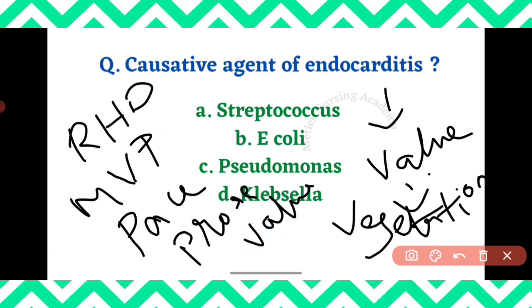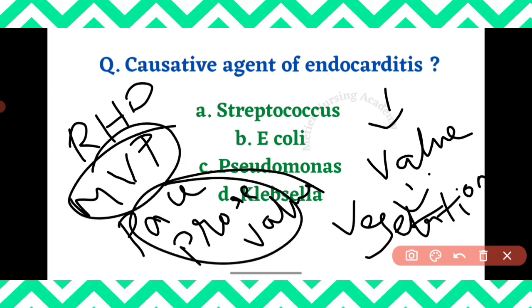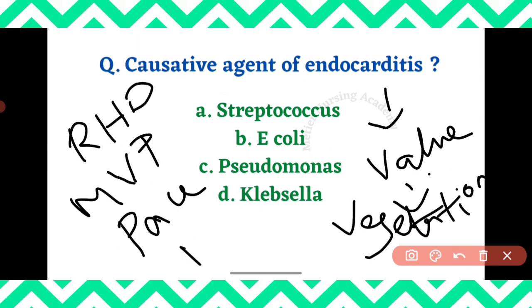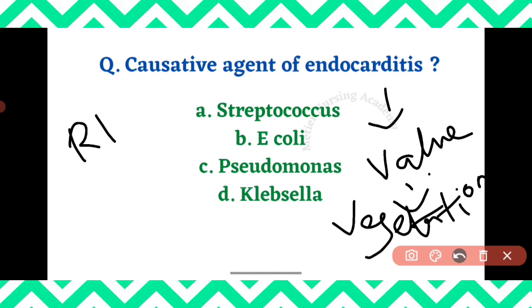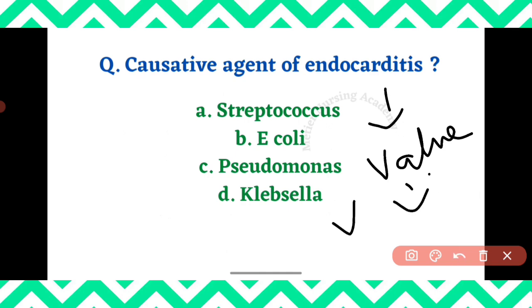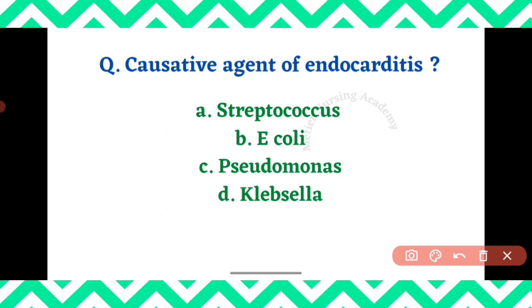So if the person underwent any of these procedures, or already has a congenital disorder like mitral valve prolapse, or has been exposed to rheumatic heart disease, these persons are at more risk of getting endocarditis. Okay guys, these are all the golden points you are supposed to remember when you come across the word endocarditis. In a single word, all these points have to come into your mind in order to solve this question very easily. Understand guys? Fine.